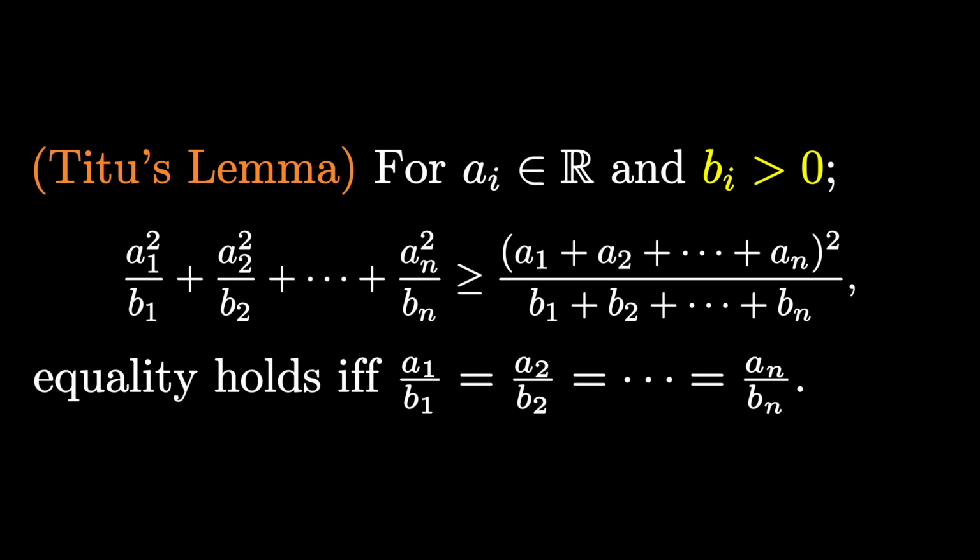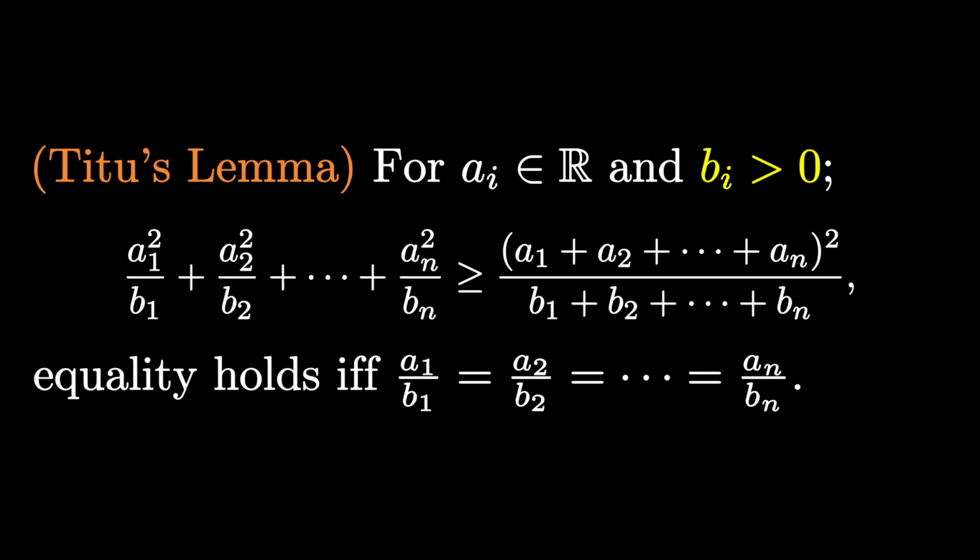Let me read out the statement for you. For real a_i's and positive b_i's, we have a1 square over b1 plus a2 square over b2 up to an square over bn is greater than or equal to (a1 plus a2 up to an) whole square upon (b1 plus b2 up to bn). And the equality holds if and only if a1 over b1 is equal to a2 over b2 up to an over bn.